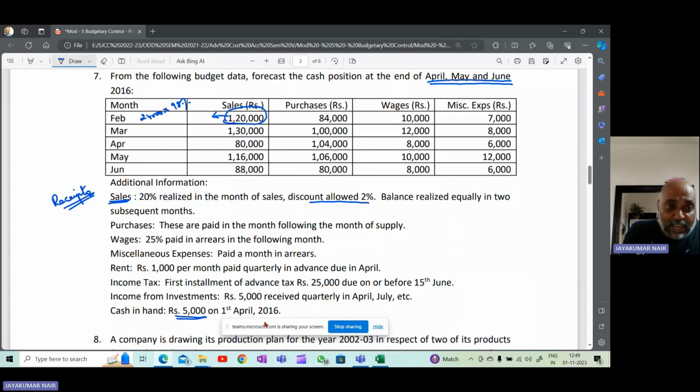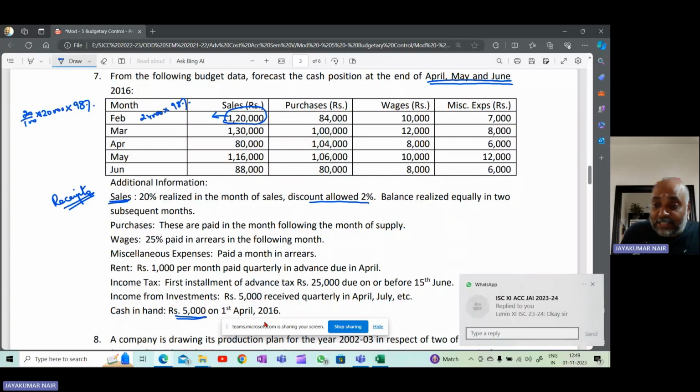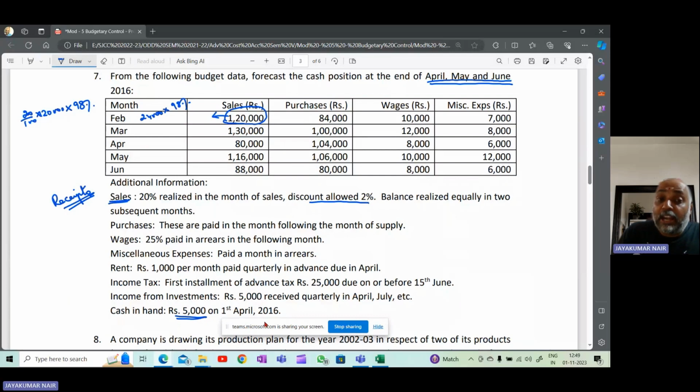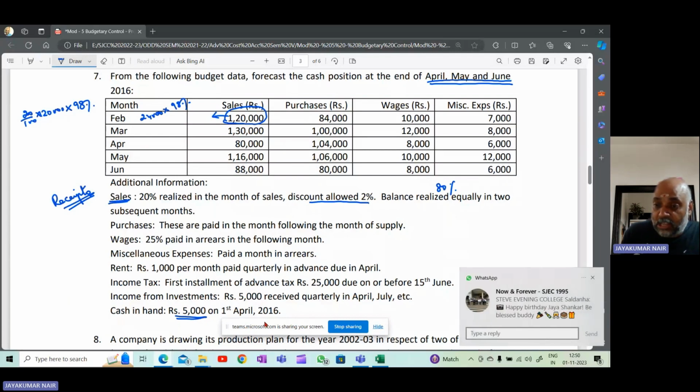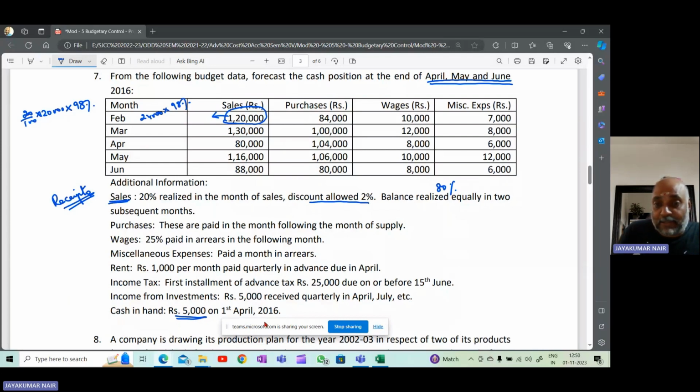So how did I calculate this? It is 20% of 1,20,000 into 98% will give you the amount of cash that you will realize in the month of February. So this is about 20% of sales. Okay. Now the remaining 80%. So the remaining 20%, you will receive it in the same month. But what about the balance? Balance is 80%. They say that you will realize it in two subsequent months in equal installment. So the balance realized equally in two subsequent months.